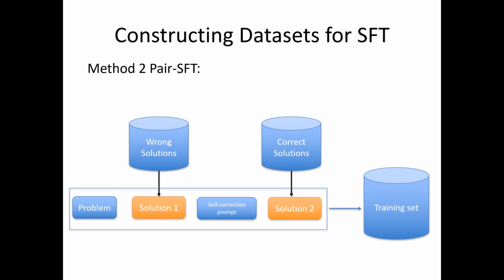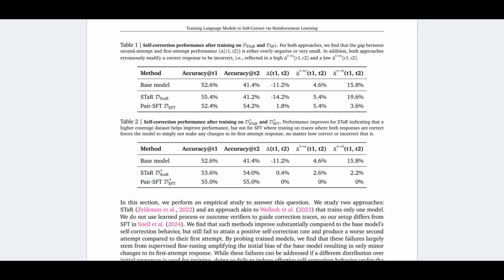We pick a random one from the wrong solution dataset as solution 1, and one from the correct solutions dataset as solution 2. Then we form a training dataset this way. Since we pair the solutions, it is called paired SFT. Okay. Then let's look at how they perform.